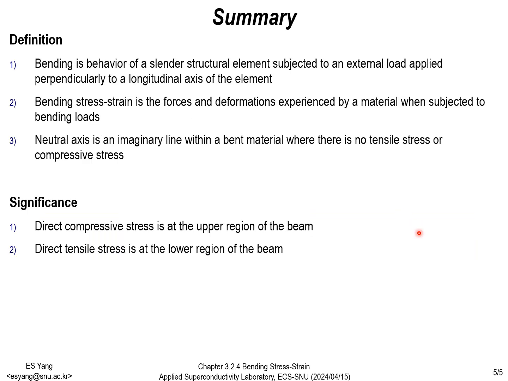In summary, bending is what happens to a slender structural element when an external load is applied perpendicularly to its longitudinal axis. Bending stress strain refers to the forces and deformations a material goes through when it's subjected to bending loads. The neutral axis is an imaginary line within a bent material where there's no tensile or compressive stress. In a beam, direct compressive stress occurs in the upper region, while direct tensile stress happens in the lower region.